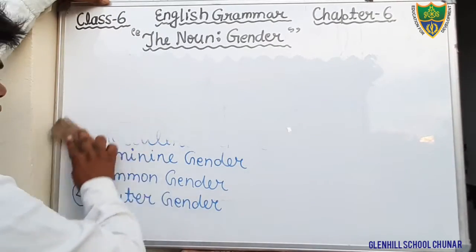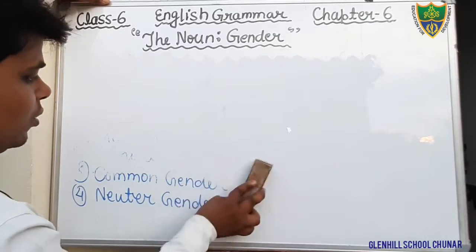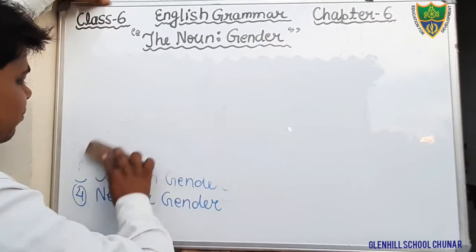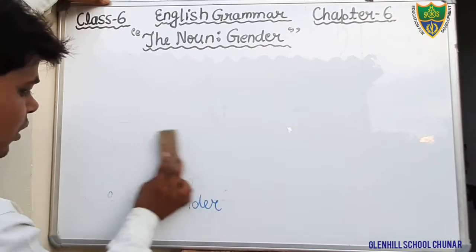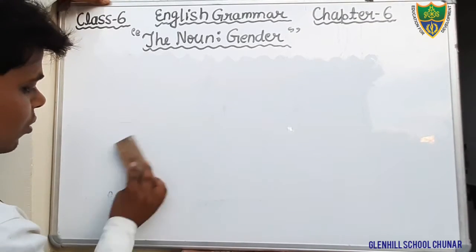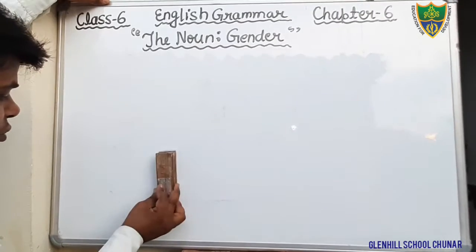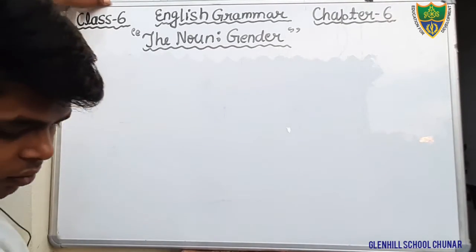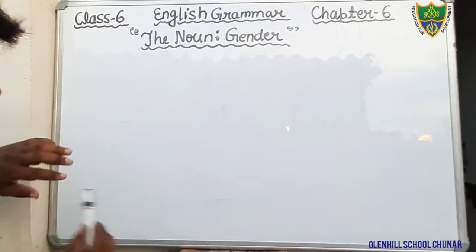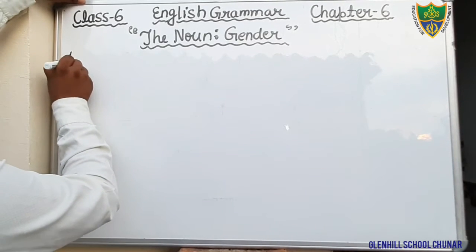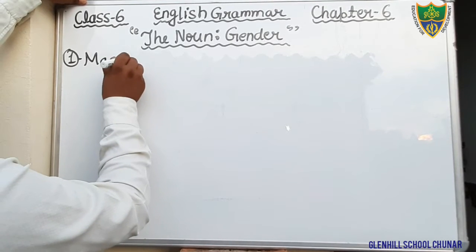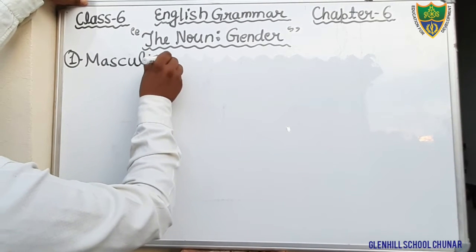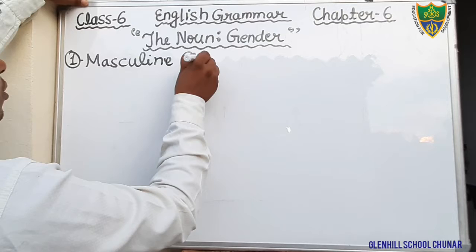What is masculine gender? It is a very simple topic and there are so many words that you have to learn, feminine or masculine. Just put the heading, first, masculine gender.